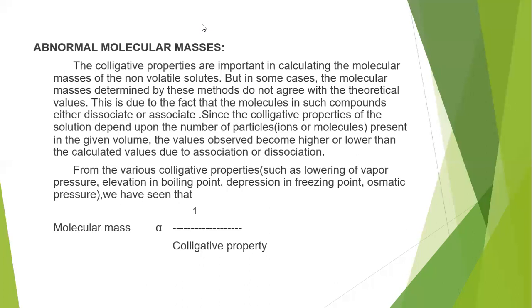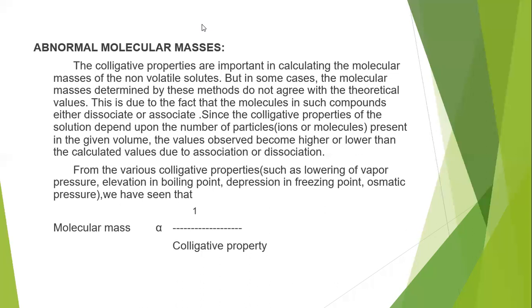Since the colligative properties of the solution depend upon the number of particles, whether ions or molecules, present in the given volume, the observed values become higher or lower than the calculated values due to association or dissociation. So why does it give a difference? Whatever the colligative property we calculate depends only on the number of particles of a solute present in that given volume of solution.